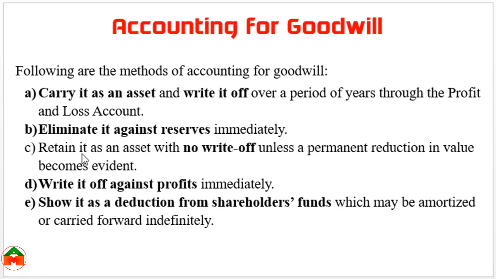You can retain the goodwill as an asset with no write-off unless a permanent reduction in value becomes evident. You can write off the goodwill against profits immediately. You can show the goodwill as a deduction from shareholders' funds, which may be amortized or carried forward indefinitely.